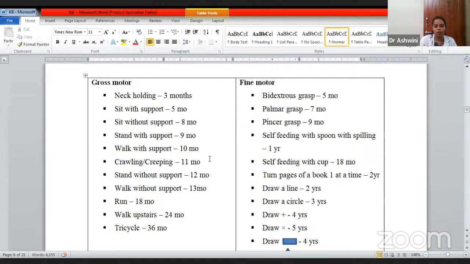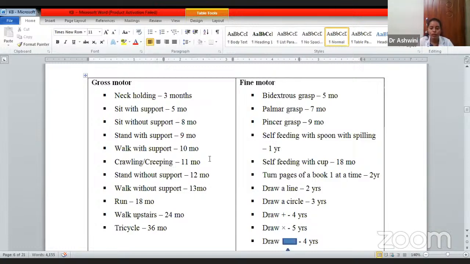Fine motor. Bidextrous grasp. Bidextrous means if you keep any article, the baby is able to grasp by using both the hands. That is called bidextrous. Palmar grasp. Palmar grasp means it uses the palms to grasp. That is a palmar grasp. Pincer grasp. Pincer grasp means it uses fingers to grasp. That is called pincer grasp.